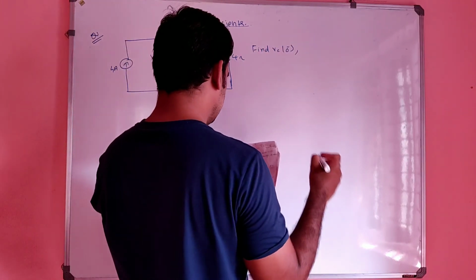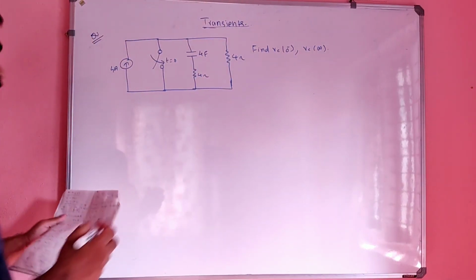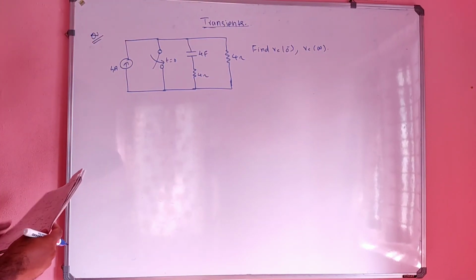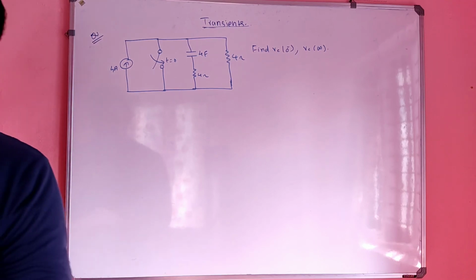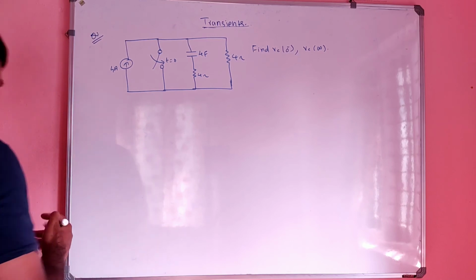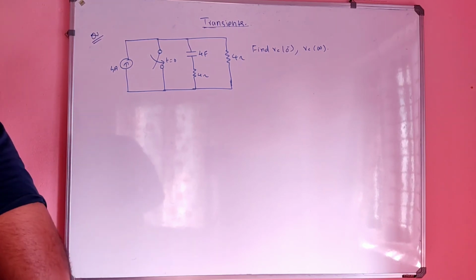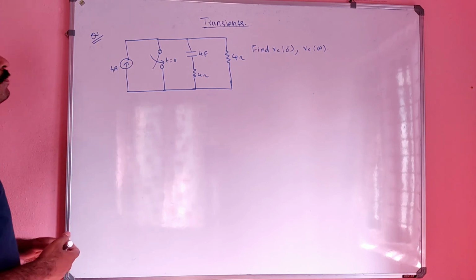Find VC of 0 minus and VC of infinity. Okay, let's try this also. Correct, is the superposition? Yes, correct.